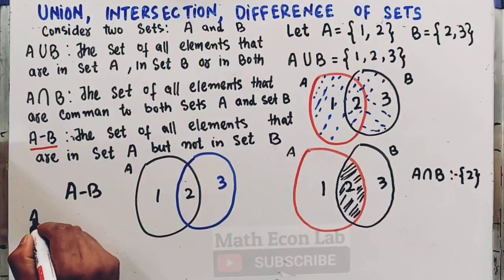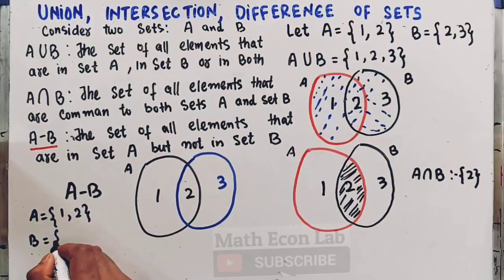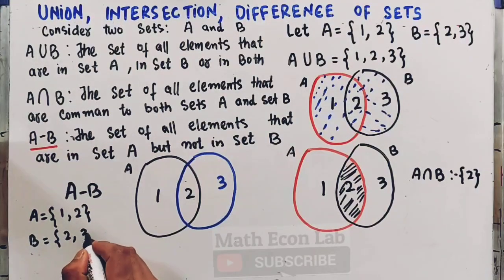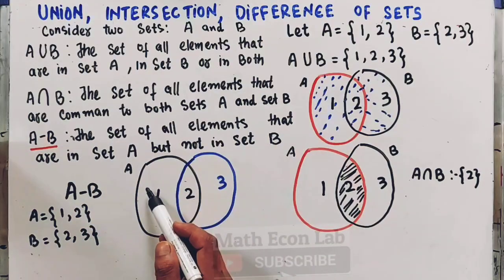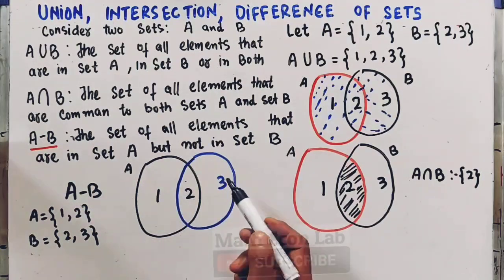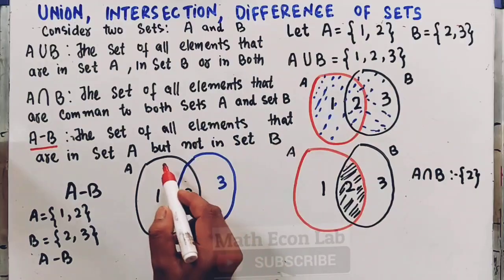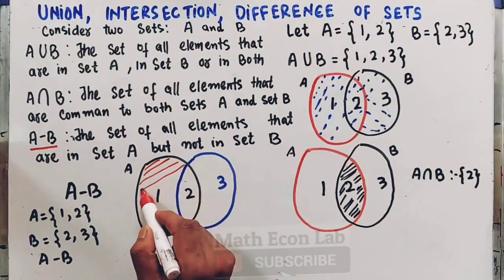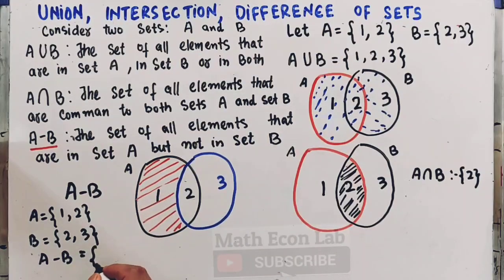In A we have 1 and 2, in B we have 2 and 3. The difference is the set of all elements that are in set A but not in set B. So A minus B will be this very region, and it will consist of the element 1 only.